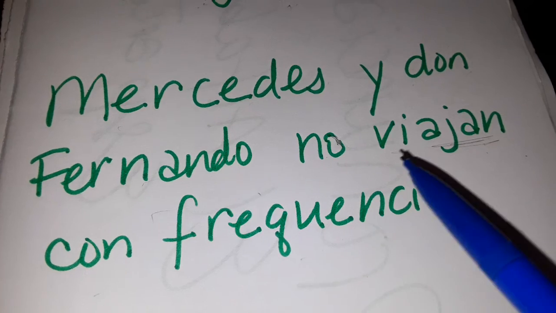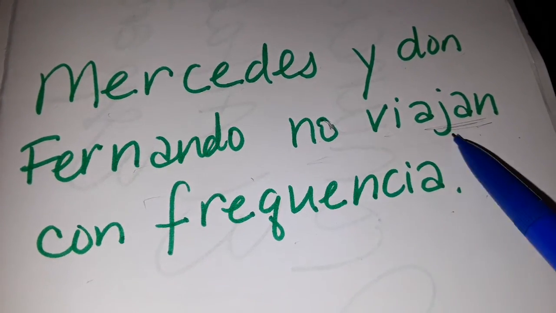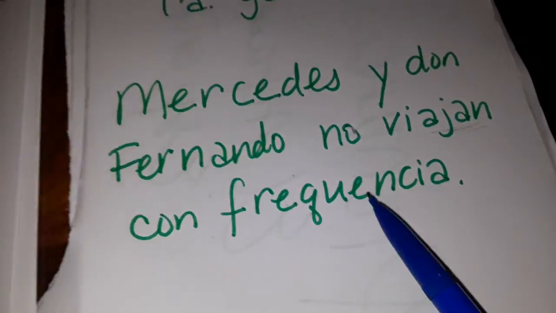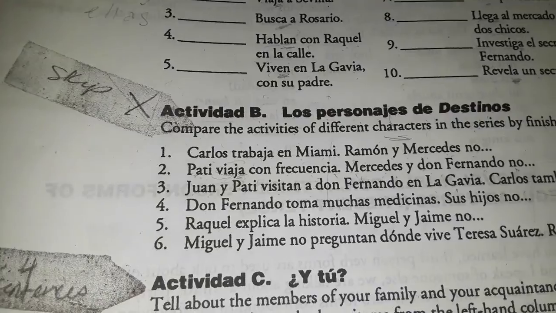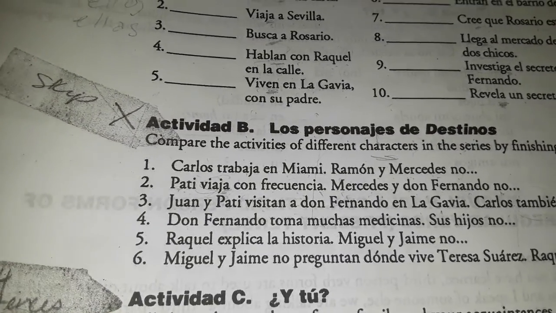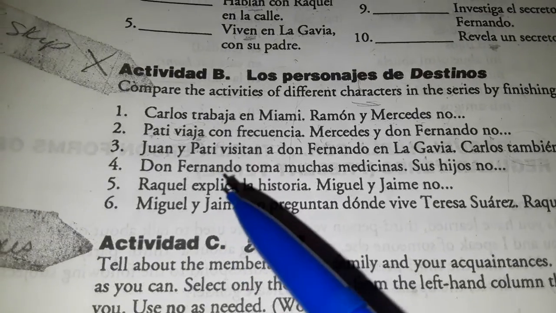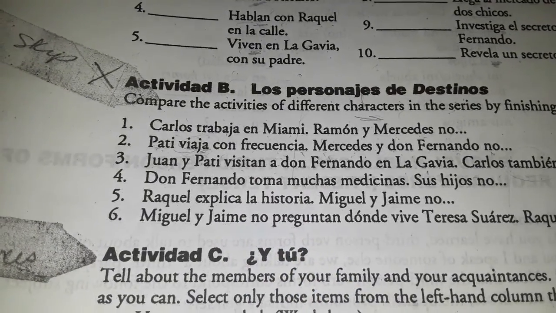They do not travel with frequency. Another cognate, okay? Looks a lot like frequency. And the next one would be... where am I?